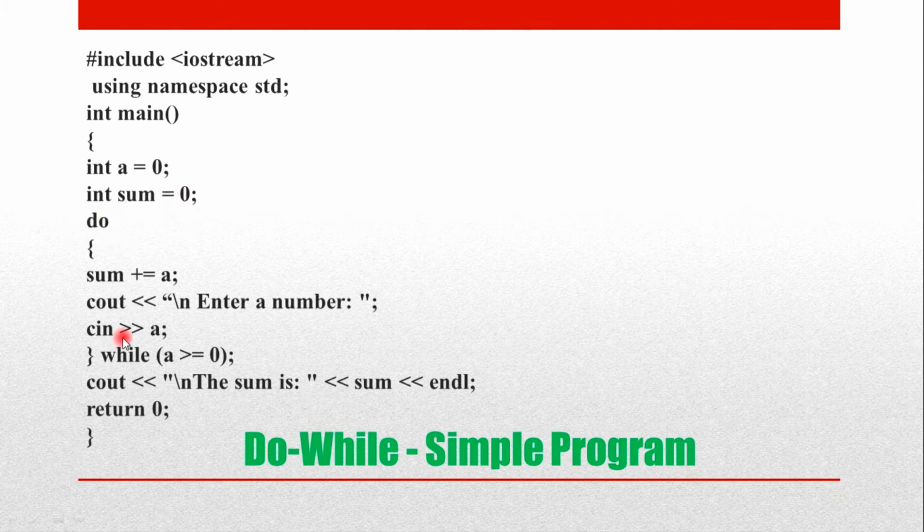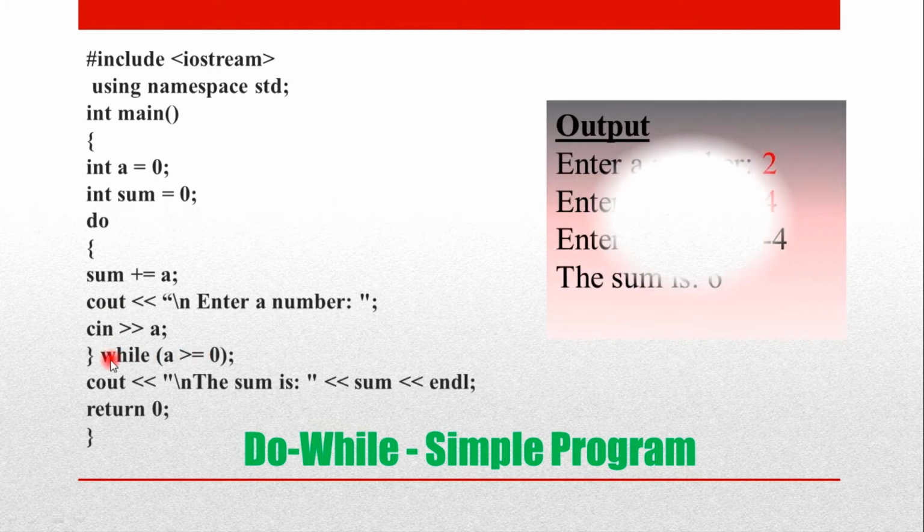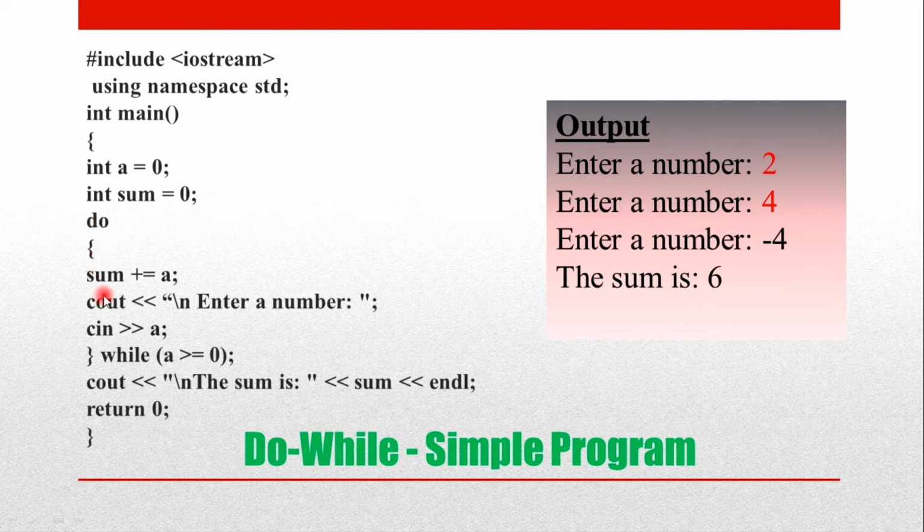Now it enters into the do while loop. What is the working of a do while loop? It will be executed at least once even if the condition is false. So now what happens? We'll see. Now do, it will enter inside. Now sum plus equal to, this is an arithmetic assignment operator, which means sum is equal to sum plus a.